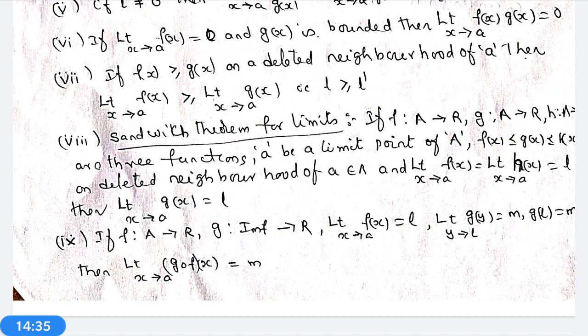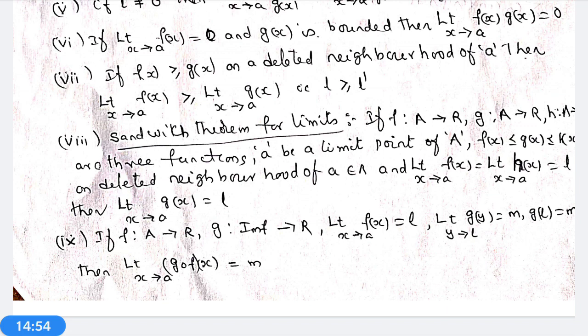If f: A to R, and g is defined on the image of f to R, that means the image elements of f in R are taken as the domain.